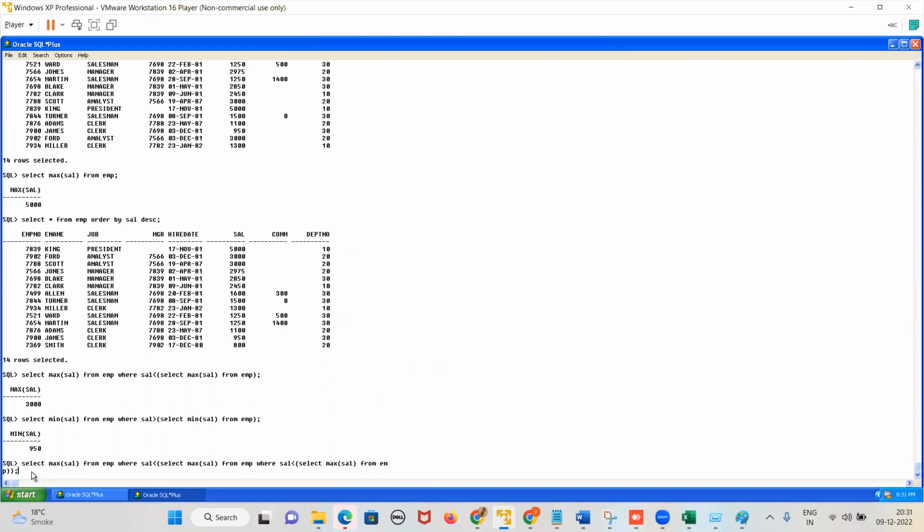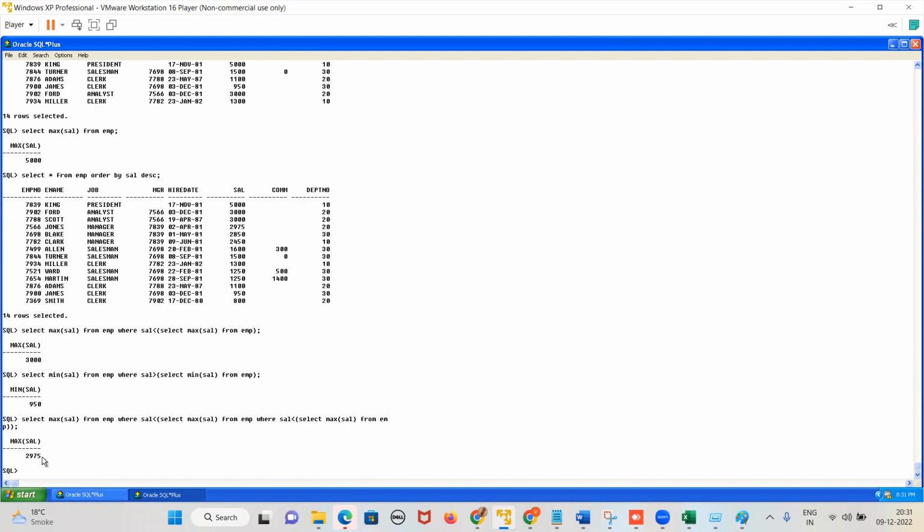What is the third maximum salary? 2975. Are we getting the third maximum salary? Yes or no? Yes. So all of you, write a query to get the fourth minimum salary.